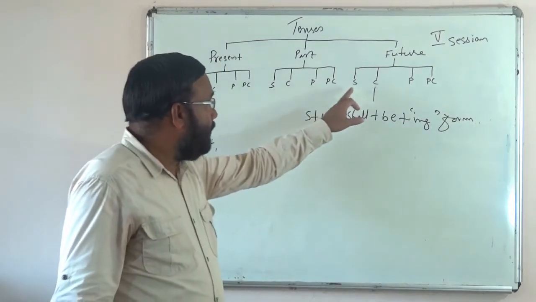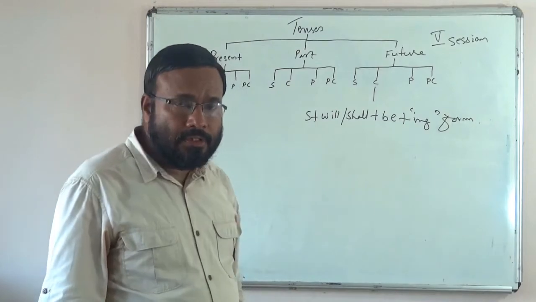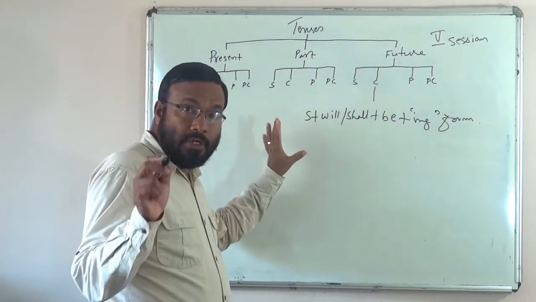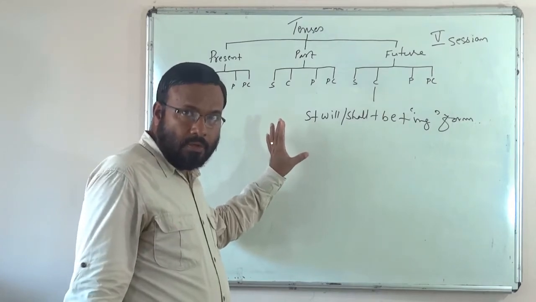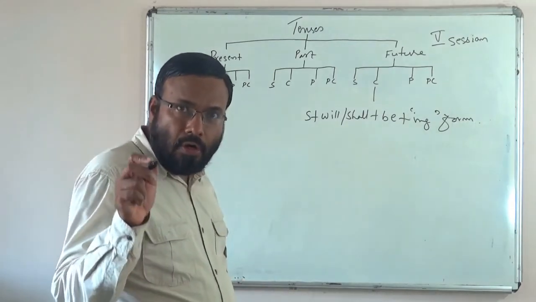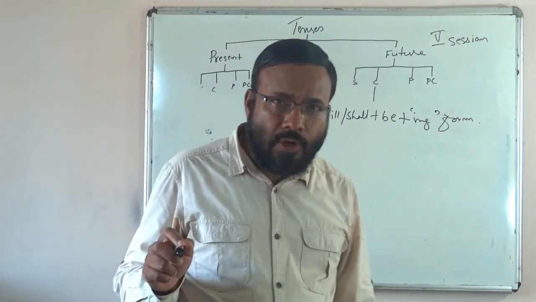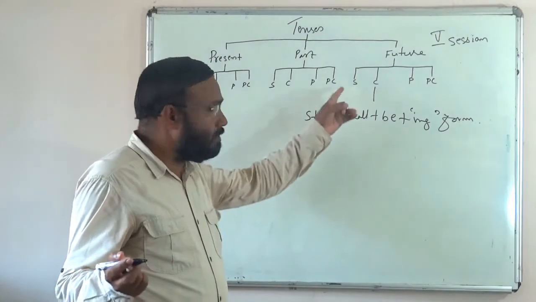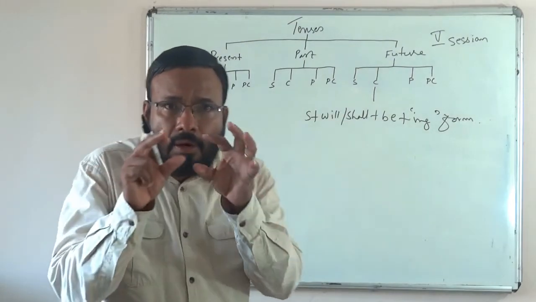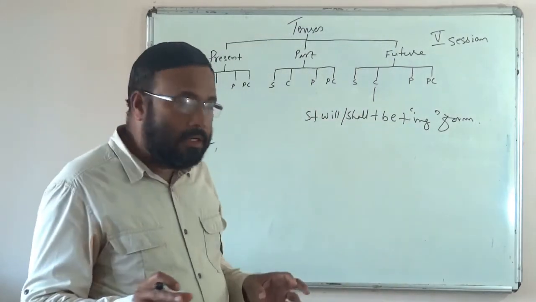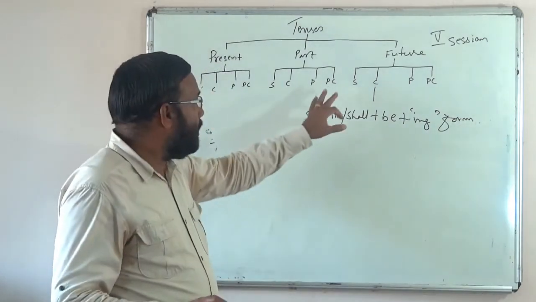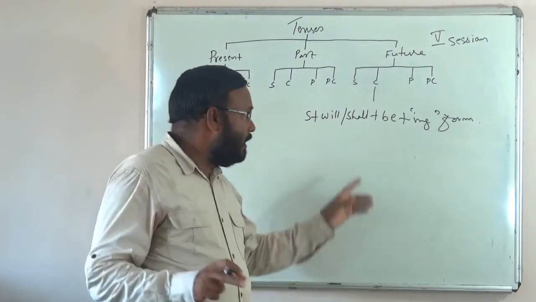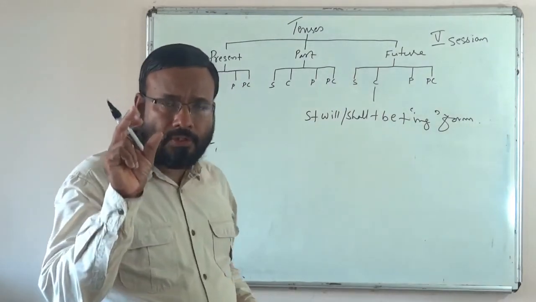Then a simple future tense is sometimes used to speak of certain general truth. Like a cow will eat grass. When we say a cow will eat grass, only tomorrow's cow will eat grass? No, it's a general fact, isn't it? So in such a case, simple future tense goes beyond all the boundaries of time and shows all the three types. These are the main functions of simple future.